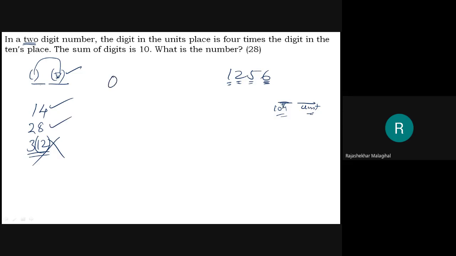If I write 0 here, 4 times 0 is 0. Therefore, I will get 2-digit numbers as 00, 14 and 28. I have only 3 options here. Yes, then we'll go ahead. Which one do I have to select among these?